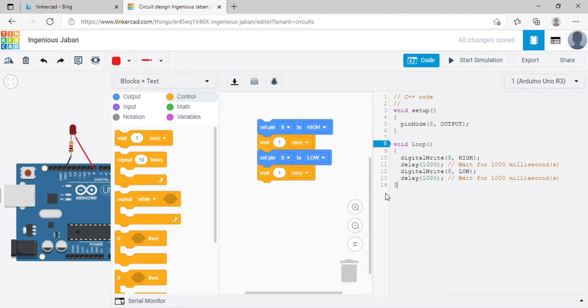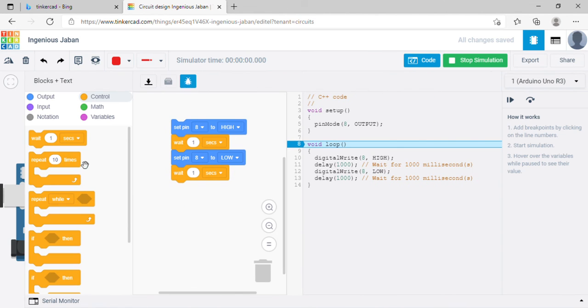So let's just start it now. When I click on start simulation on the top, let's see how it performs exactly. Let me just close the code first.